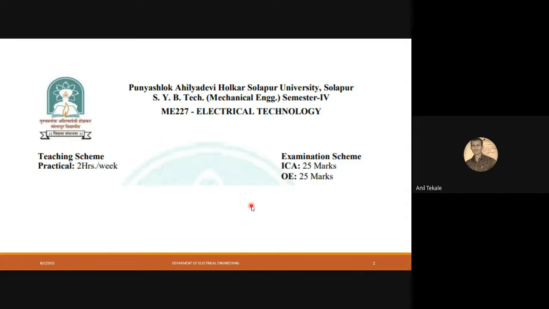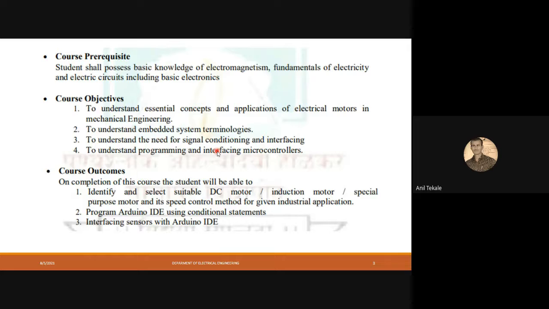There are many practicals. Before going for the practicals, you should understand some prerequisites and have basic knowledge of these concepts.